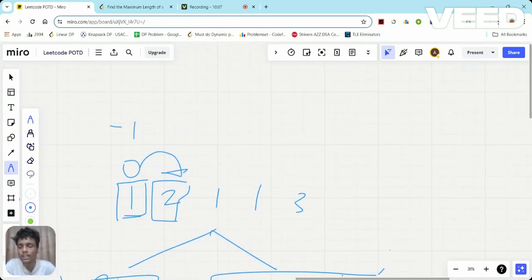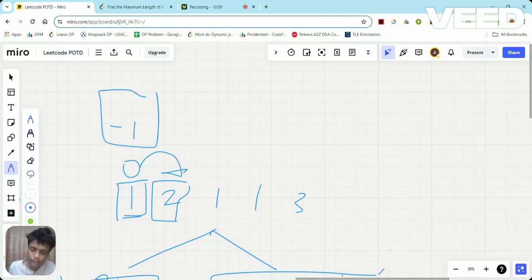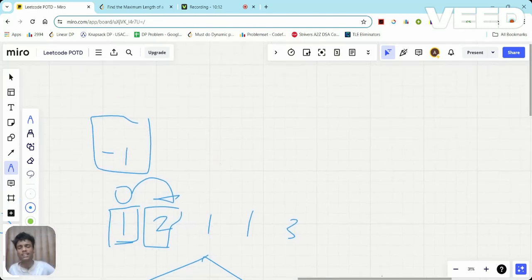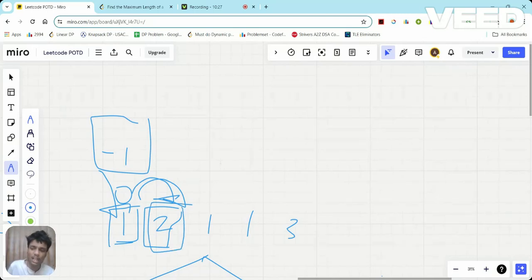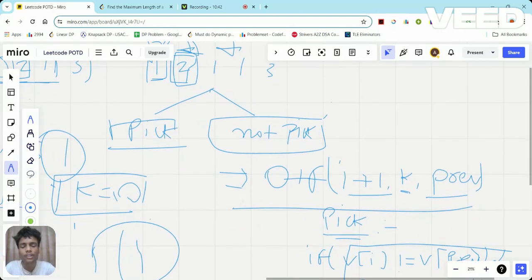Okay. So first, I'm going to start previous index from minus one, which means initially I haven't picked anything. I will start checking from the first element. If I have picked the first element, then I will check whether I can pick the second element. For every element I will check if I can pick it or not. If I pick it, it will be added to my subsequence. If I am not going to pick it, it will not affect anything. I will simply move to the next and it will go something like this. Okay. Now I think the approach will be clear to you.